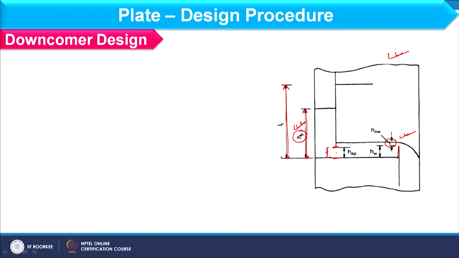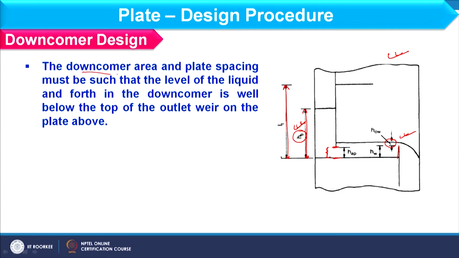So, let us see the downcomer design. As far as downcomer area is concerned, this area as well as plate spacing should be selected in such a way so that liquid level and froth in downcomer is well below the top of the outlet weir of plate above. It means this point. So, this HB should be well below this.